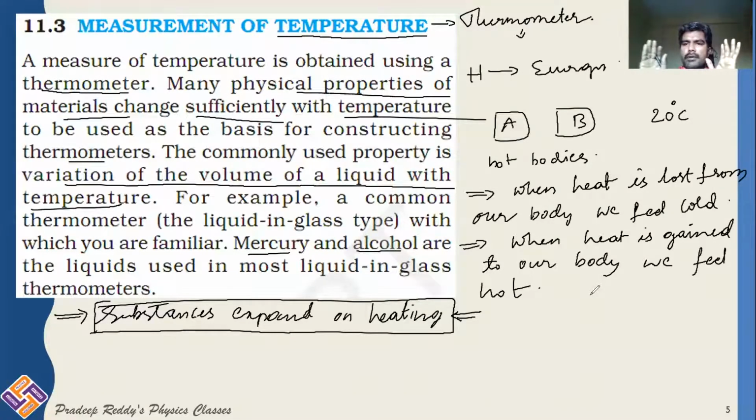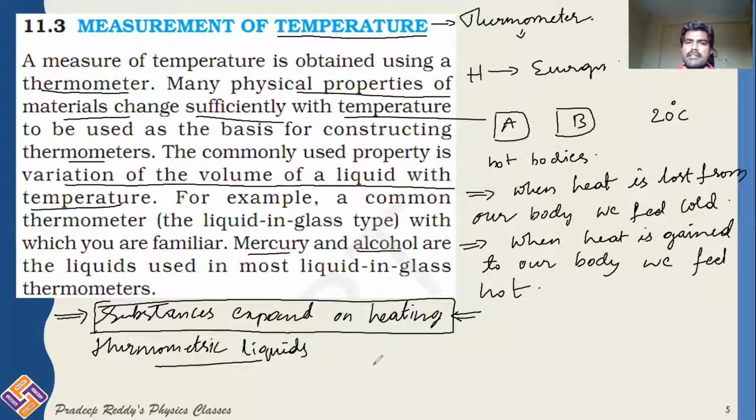So the basic principle of constructing a thermometer is that substances expand on heating. Usually we prefer liquid thermometers to measure temperature, and we use mercury or alcohol. These are called thermometric liquids.